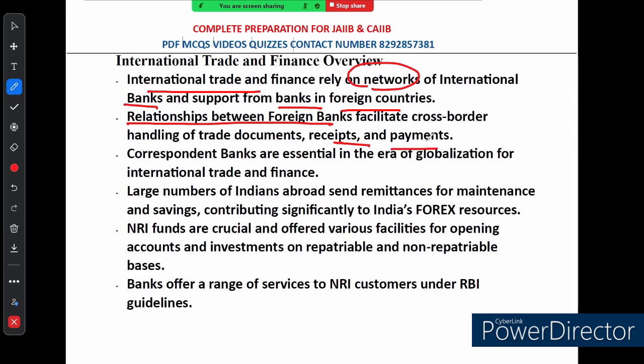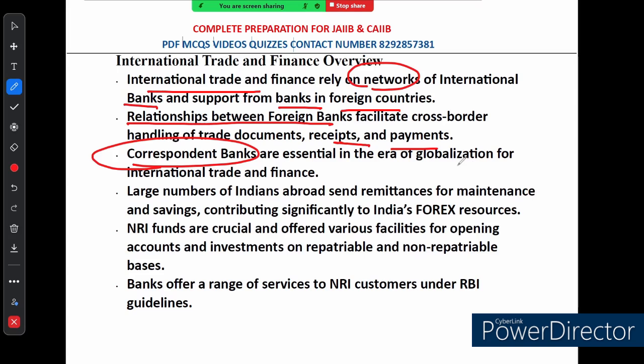Now speaking of partnership, there is a special type of bank called a correspondent bank. Think of them as a middleman who makes sure everything flows smoothly between banks in different countries. In our globalized world, correspondent banks are absolutely essential for making international trade and finance work efficiently.